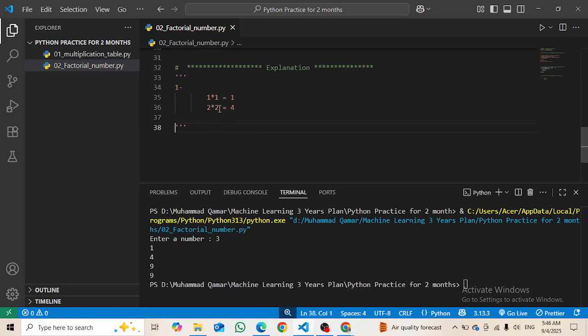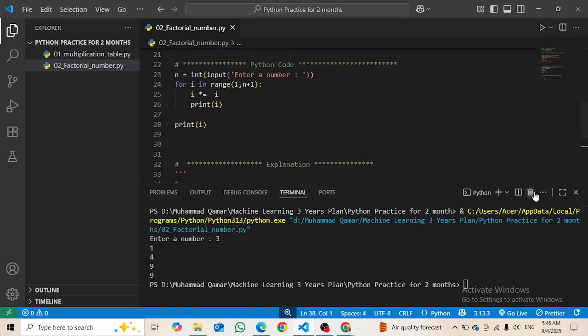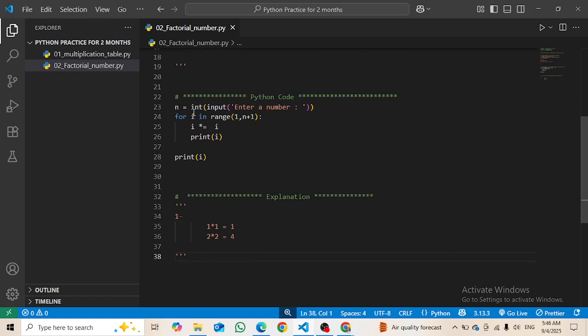Okay, all right. I have to think about how we can do this. So here I have i as 1 and this i is also 1. Let's say my i is 1, it is multiplied by 1. Then my i is 2 and it is multiplied by 2, and 2 multiplied by 2 is not correct.